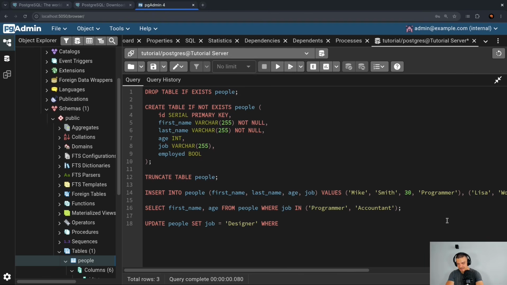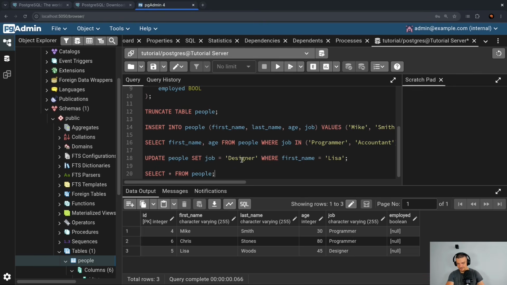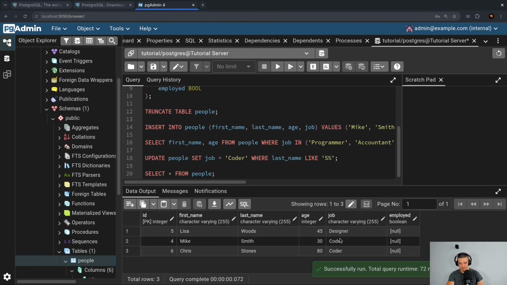So if I say that job is equal designer where the first name is equal to Lisa, then this is going to update that specific row. And if I now say, let's go with the select everything from people again, then you will see that Lisa now has a different job, which is designer. But as I said, if I say that, let's call programmer coder now, and I say that the last name has to start with S, so if I say last name like S%, this will affect the other two. So if I now run this, you will see we have designer, coder, coder.